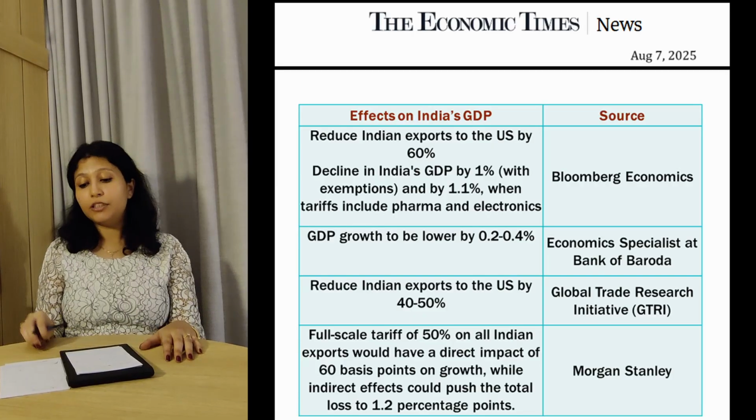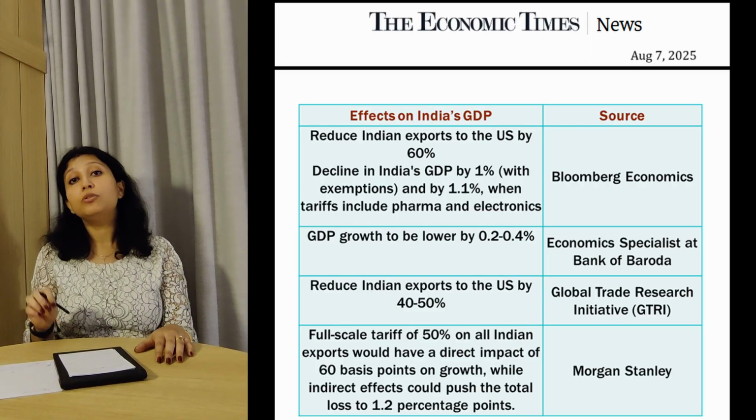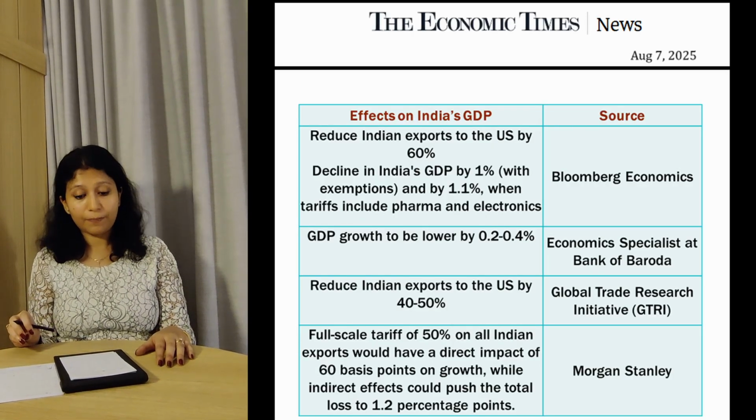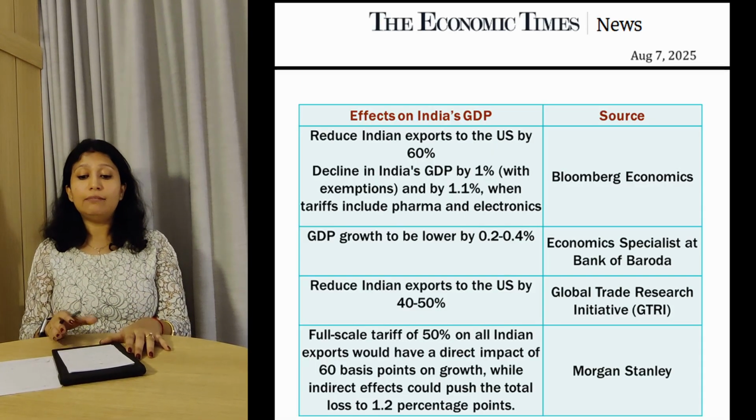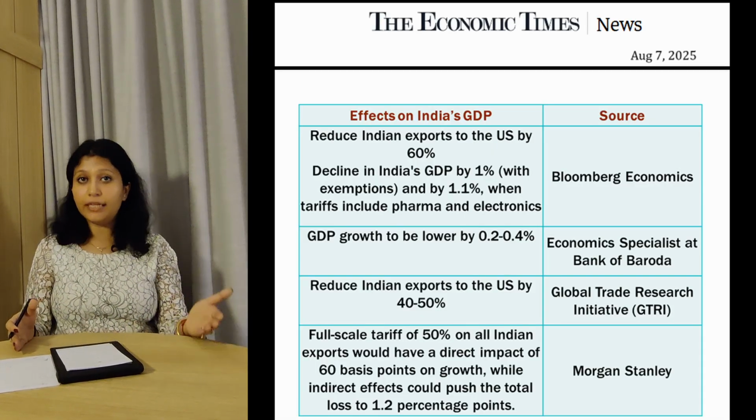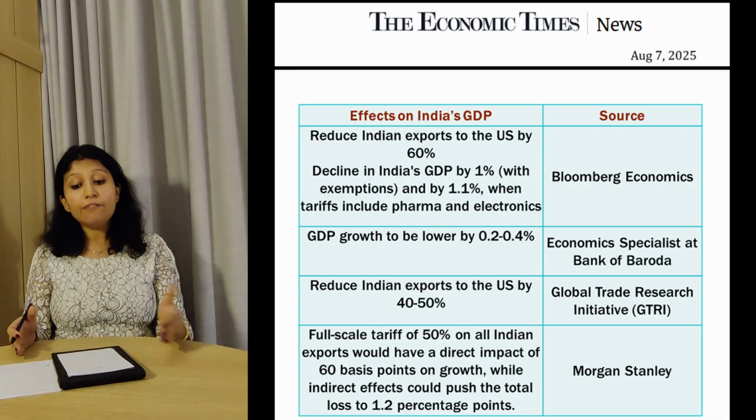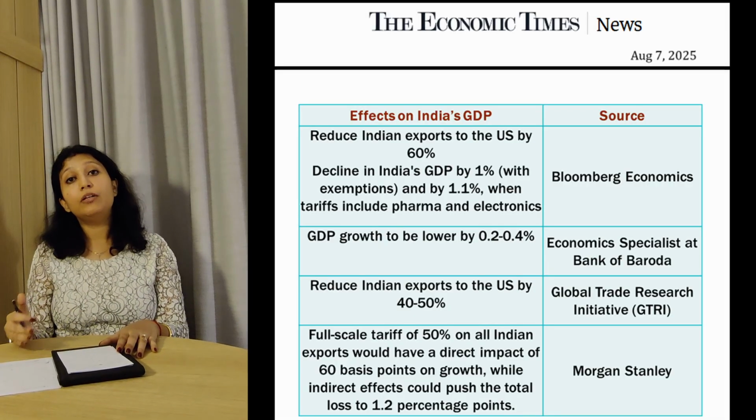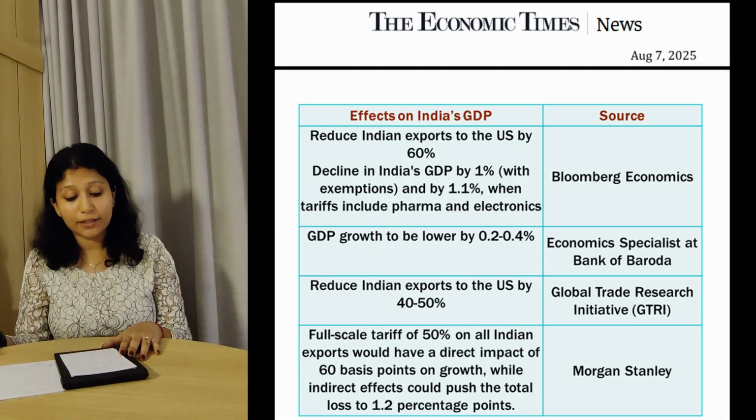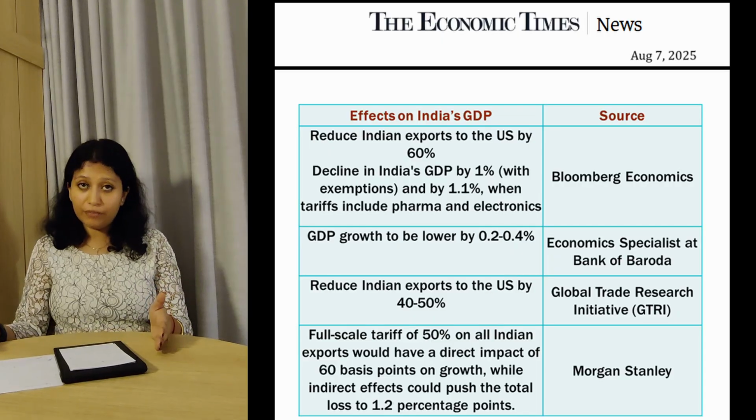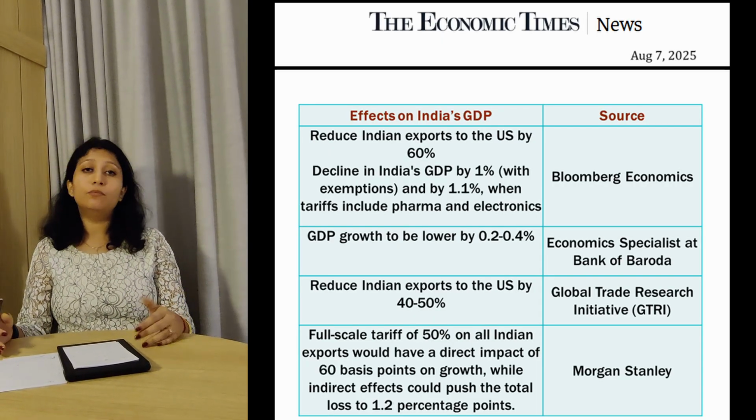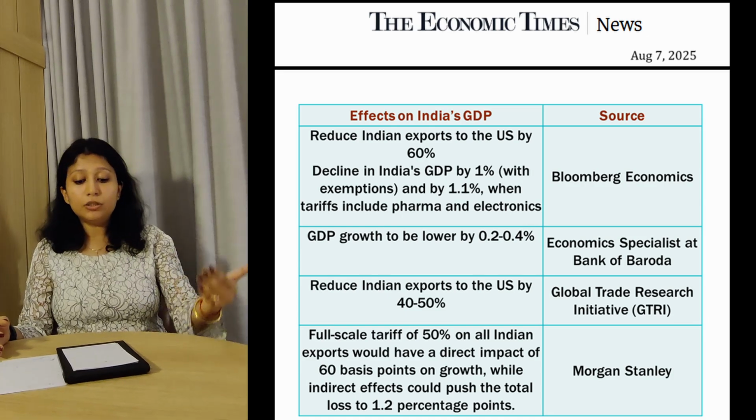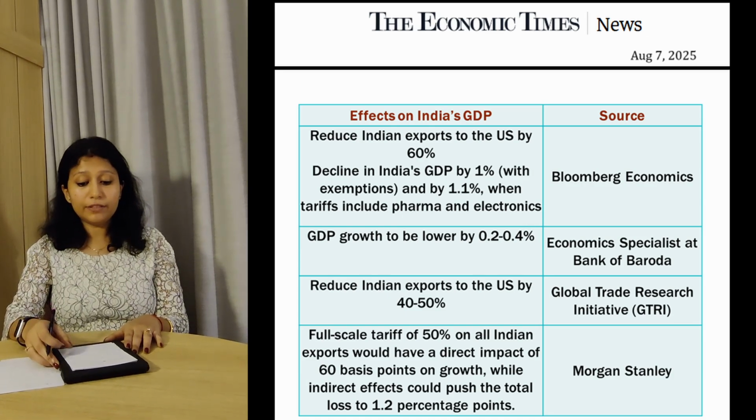GDP growth is expected to decline by 0.2 to 0.4%. GDP as an overall number is going to decline by 1% with the exemptions that we currently have. If the exemptions are removed, the GDP growth would decline by 1.2%. However, all these estimates are based on recent analysis and would again take certain time to get concrete evidence.